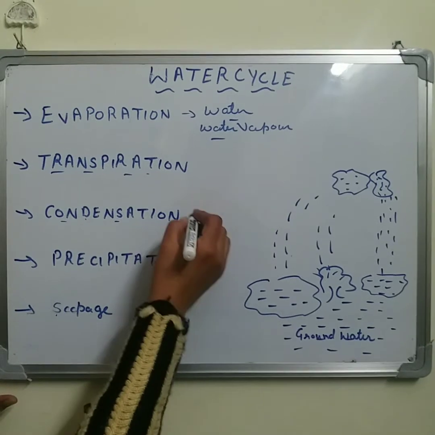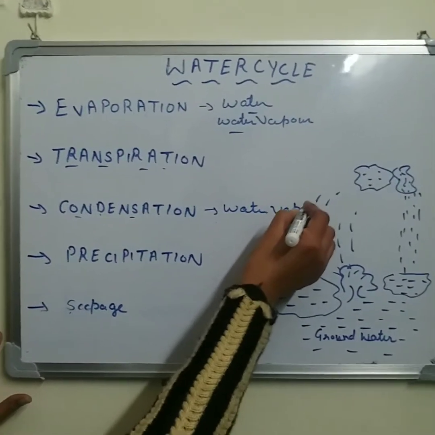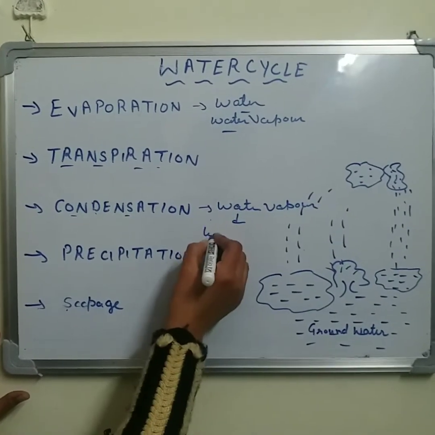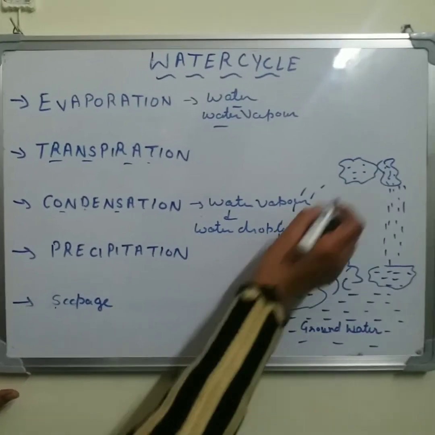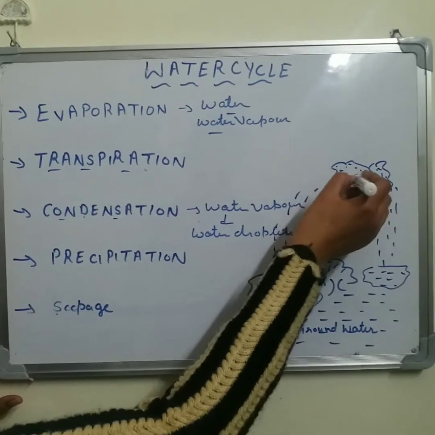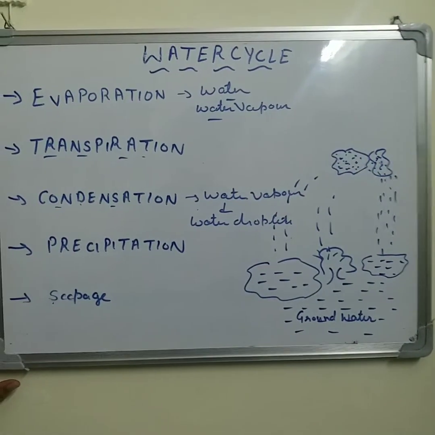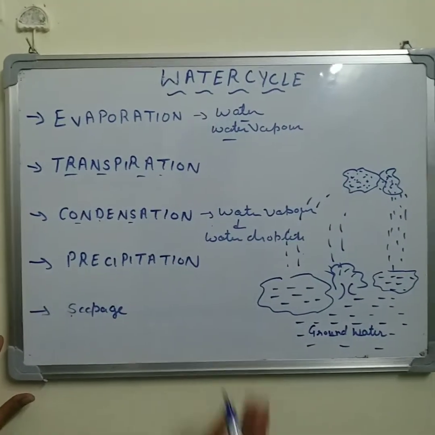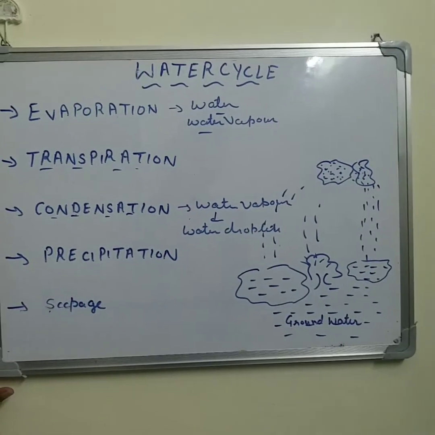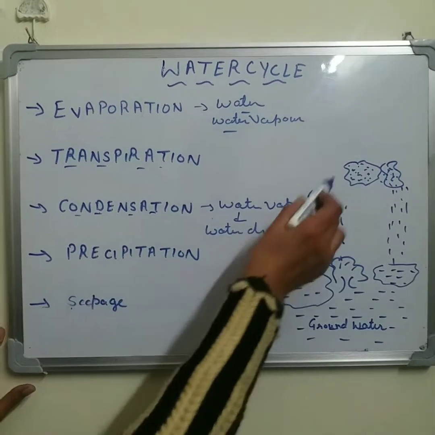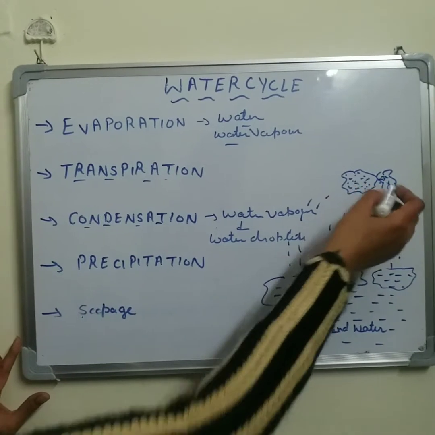After these two processes, when the water vapors reach high into the atmosphere, then due to the cooling effect, the water vapors are converted again into water droplets, and these water droplets combine together to form the cloud. So due to evaporation, water changes into water vapor, and due to condensation, the water vapor again changes into water droplets and they combine together to form the clouds.